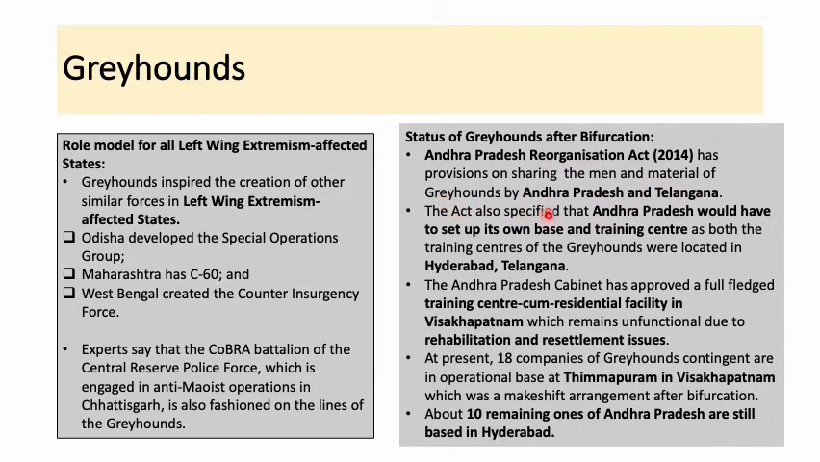So the act also specified that Andhra Pradesh would have to set up its own base and training center, as both the training centers of the Greyhounds were located in Hyderabad only. So their training ground was in Hyderabad only, which falls in Telangana. So this act provided that Andhra Pradesh should have its own training ground. Okay, so after bifurcation it was decided that certain contingents of the Greyhounds would work for Andhra Pradesh and certain others would work for Telangana.